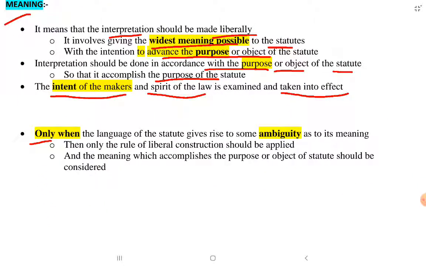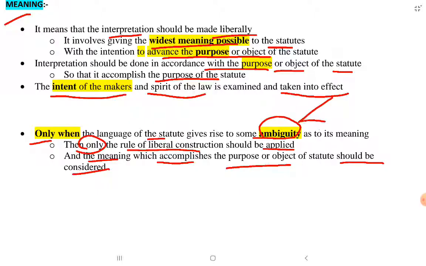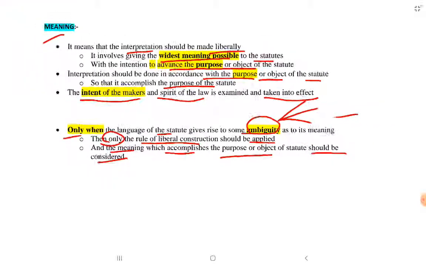Only when the language of the statute gives rise to some ambiguity as to its meaning, then only the rule of liberal construction should be applied, and the meaning which accomplishes the purpose or object of a statute should be considered. We use liberal construction only in case of ambiguity, that is, if more than one meaning is possible. If there is only one meaning possible, then we will not use liberal construction.